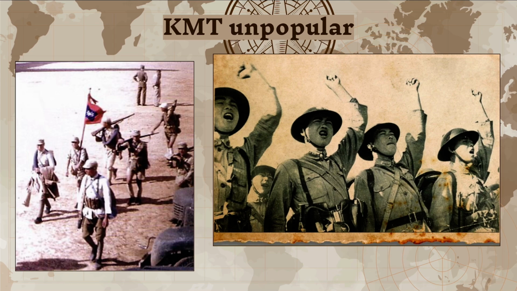The New Life movement promoted discipline and traditional values but failed to address economic problems and was seen as authoritarian. Military failures against Japan damaged KMT credibility. Retreats, destruction of land, and inability to defend civilians made the government appear weak. In contrast, the CCP gained support through land reform, discipline, and effective propaganda.